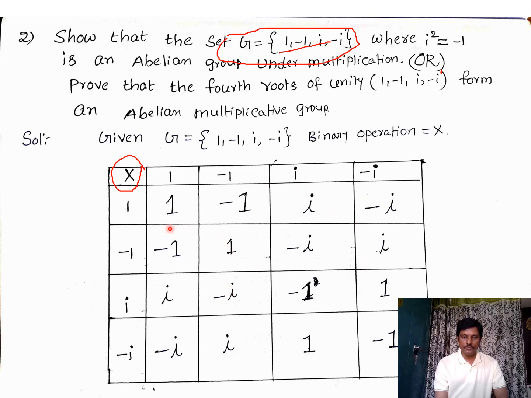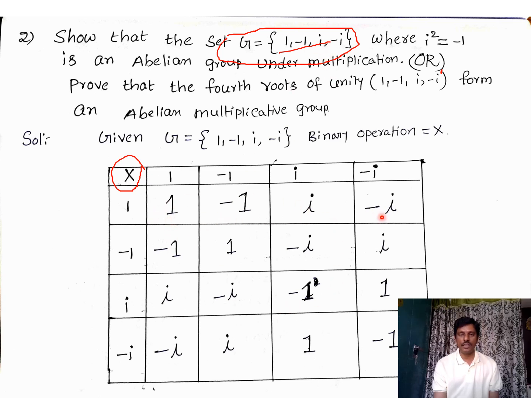So you need to observe, is there any element which does not belong to G? If you observe any element which does not belong to G, then it does not satisfy the closure property. That means the closure property failed. You don't need to move further. It is not a group. So the first point is whether all the elements belong to the group G or not.